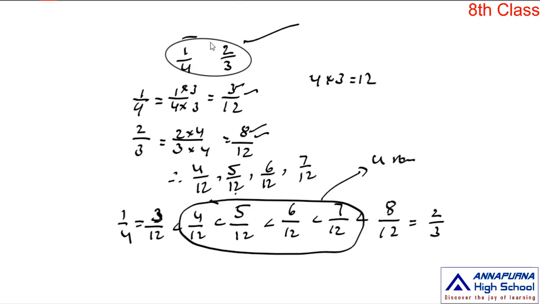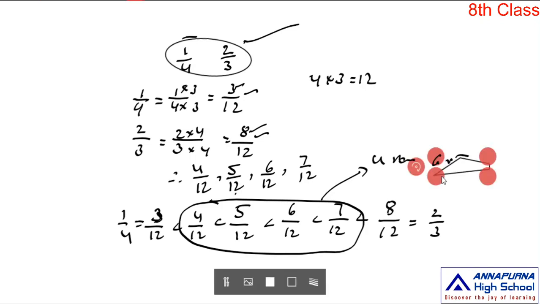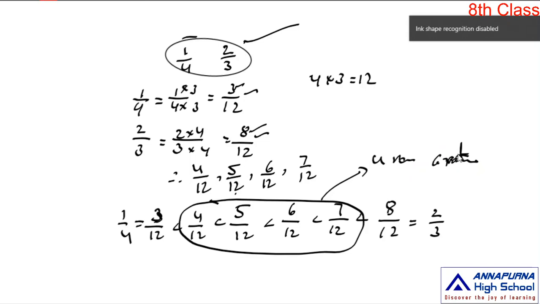So in this process we insert only 4 rational numbers in between the given 2 rational numbers. If I want 6 rational numbers in between these 2 numbers, then what we do? In that case we find some more equivalent rational numbers having a large common denominator.